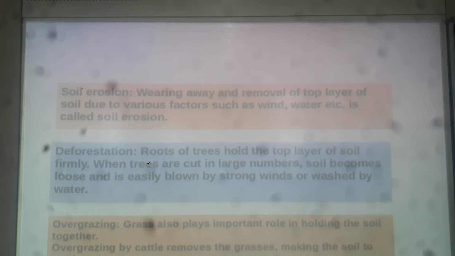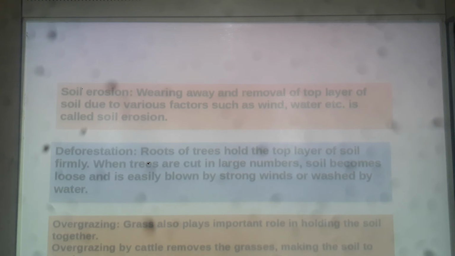So that's why we are talking about the removal of the top layer of the soil. And generally during soil erosion, the top layer of the soil, which is very fertile, gets blown away by the wind, or washed away by the rainwater.